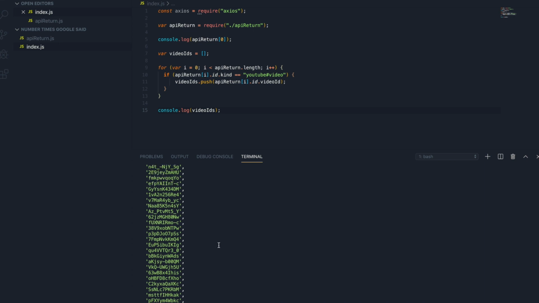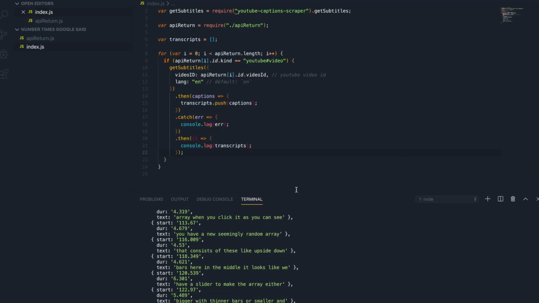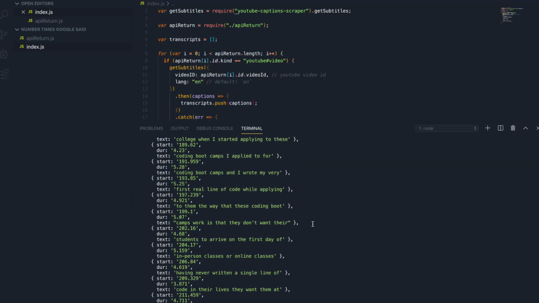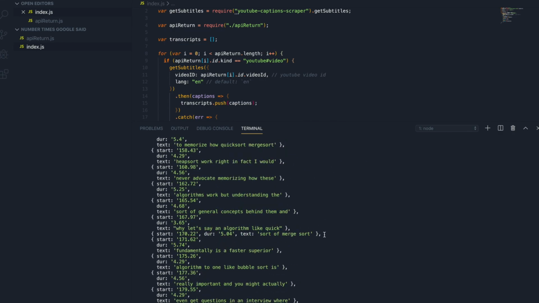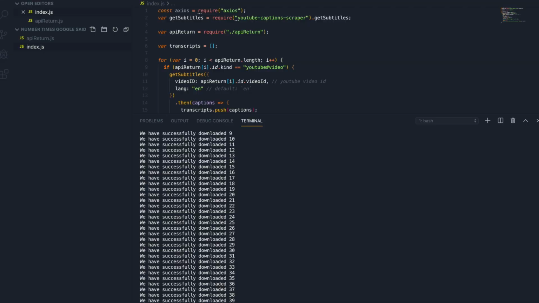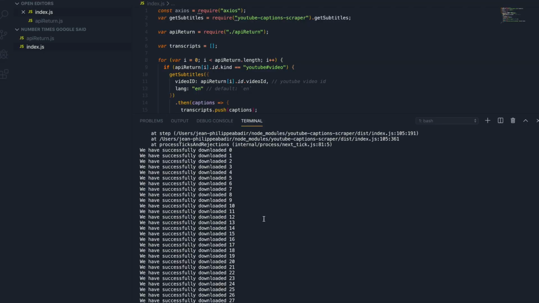It looks like we actually have all of the video ideas right here in a nice, neat array. All the 44 video ideas of Clément's channel. Nice. Awesome, so it looks like most of it is actually working. So those are all the captions right now being printed. Okay, so it actually looks like we have a successful 41 out of 44. So it's a pretty good success rate.